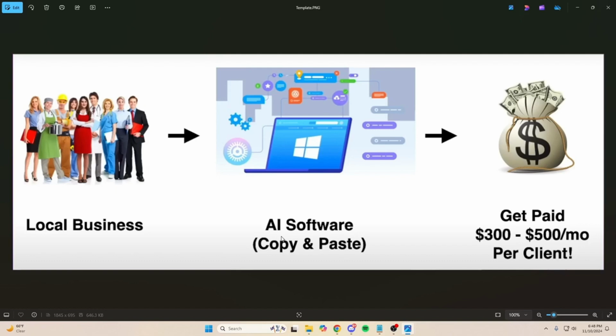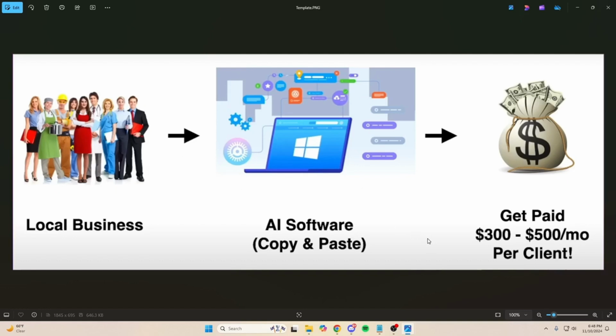Now, this also captures the leads and puts them into the account as well so they don't lose the contact information. And it also lets the business capture the lead if someone doesn't pick up the phone, or if someone doesn't respond to a text message. This goes through social media, stuff like that. And then we show them the amount of appointments we can get them booked, and we give them a trial run for 7 days, and then we offer this software for $300 to $500 a month.